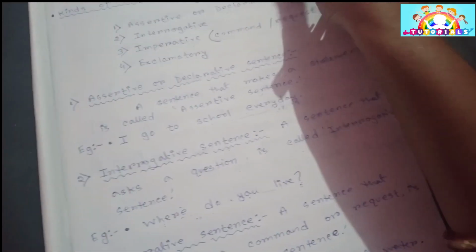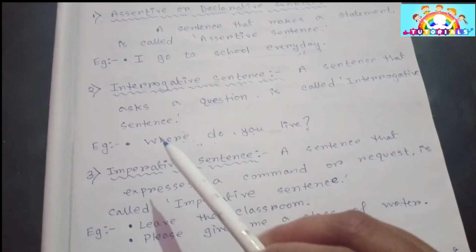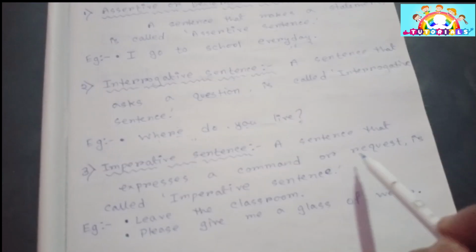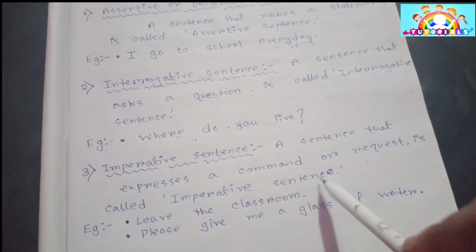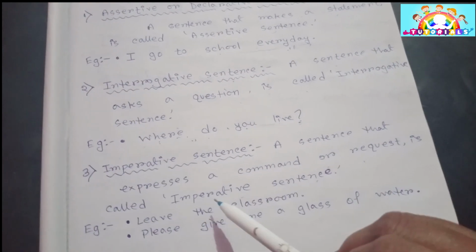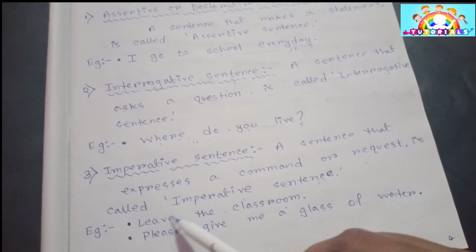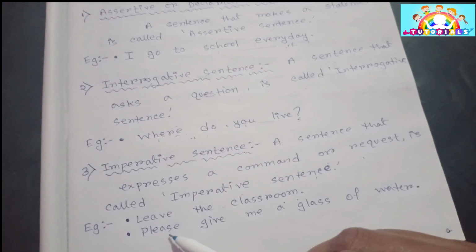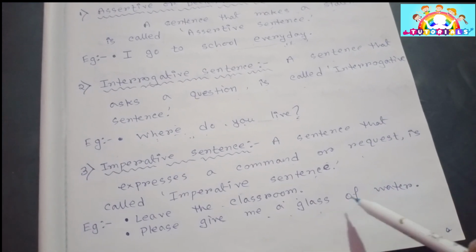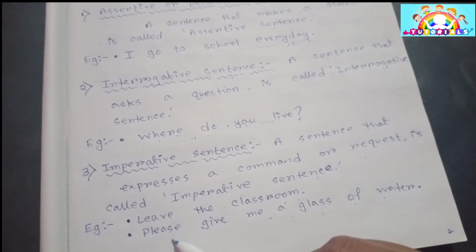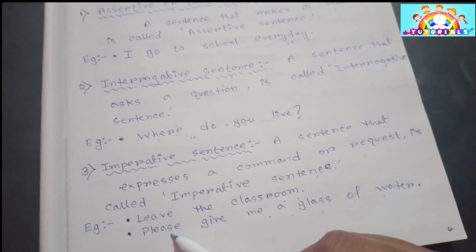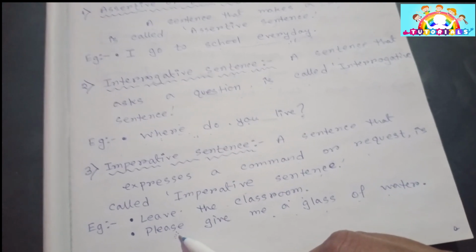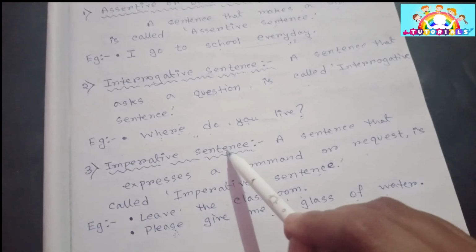Number three, imperative sentence. What is an imperative sentence? Let us see. A sentence that expresses a command or request is called an imperative sentence. Example, leave the classroom. You can see this is a command. Number two, please give me a glass of water. So here we put please to make it a request. So both command and request are called imperative sentences.